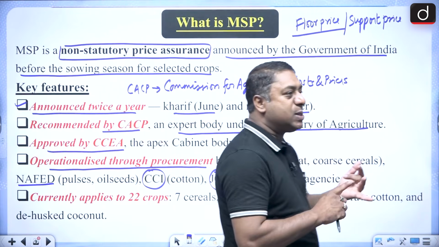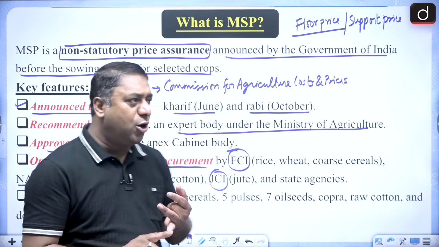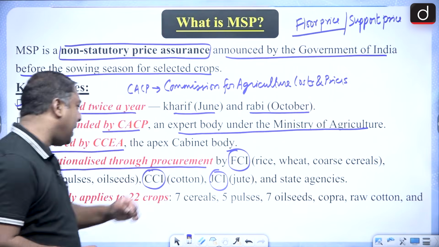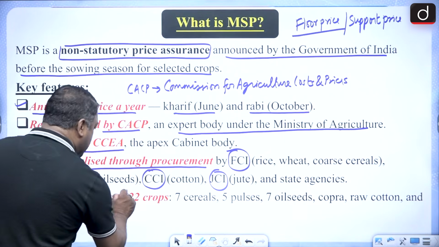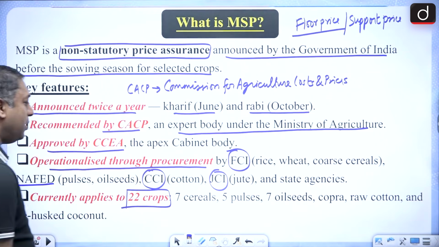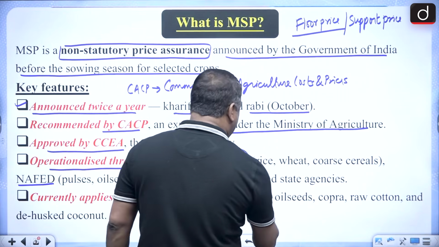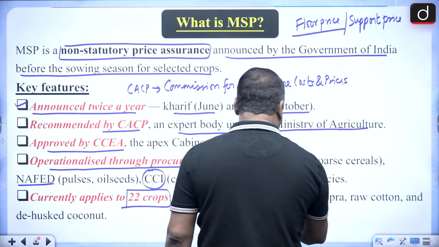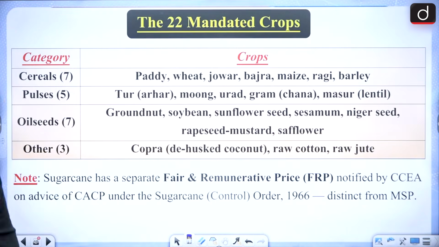The central nodal agencies are FCI, NAFED, then CCI, and then the JCI. Currently, you can say 22 crops are there under the MSP. In that, 7 are cereal crops, 5 are pulses, and 7 are oil seeds. Okay?